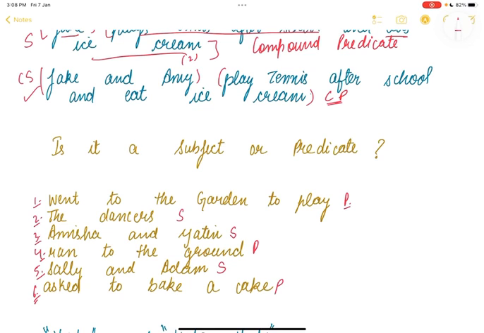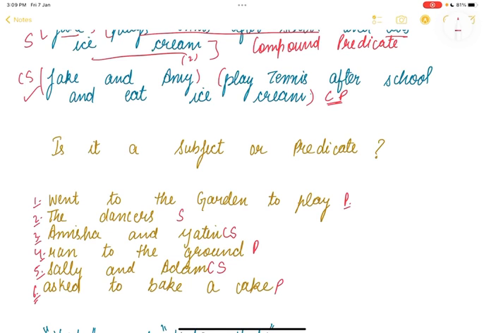predicate. Alright, so we can also think of it as subject or predicate, and to make it more interesting, you can think which of them were compound. For example, Amisha and Yatin, it is a subject, but also it is a compound subject because two people are there. Same with Sally and Adam, so it's the compound subject as well.